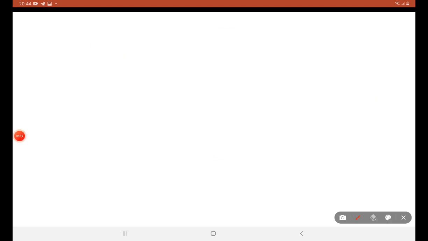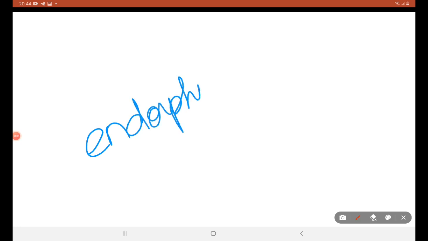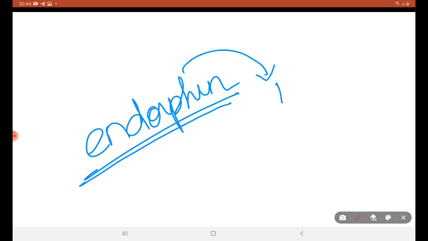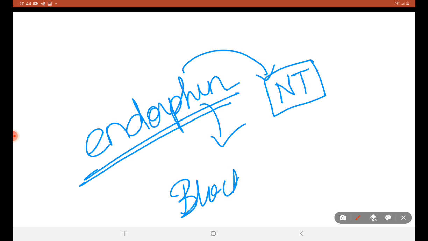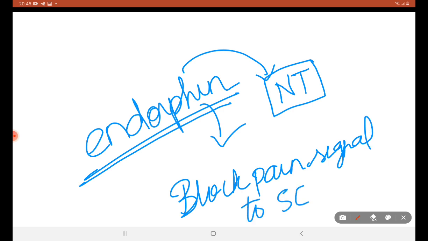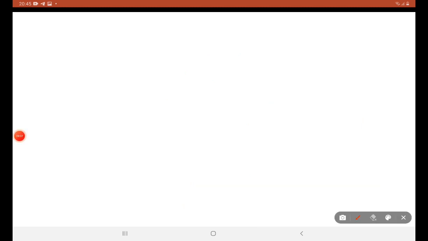Next, we are going to see endorphin. What is endorphin? Endorphin is a neurotransmitter. We have another interesting thing, that is enkephalin.